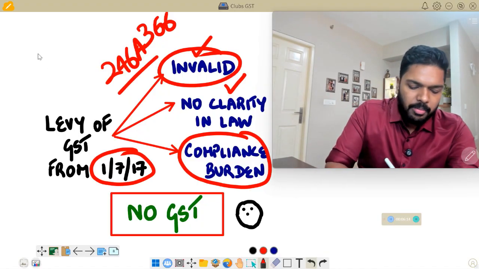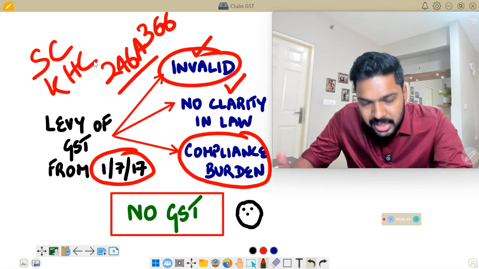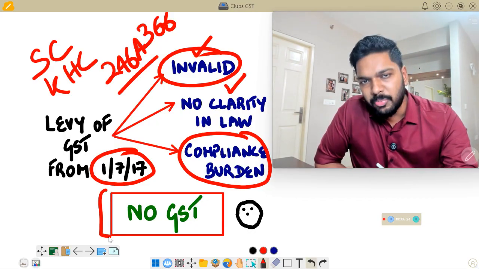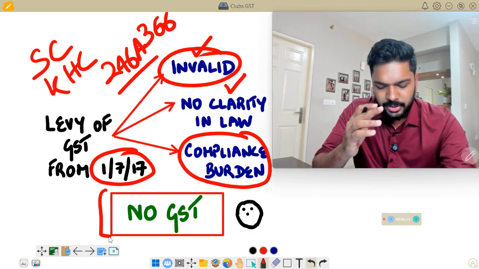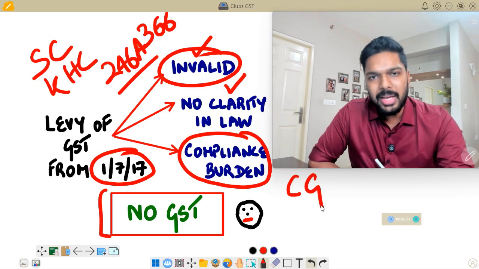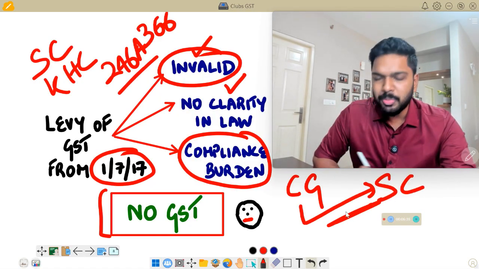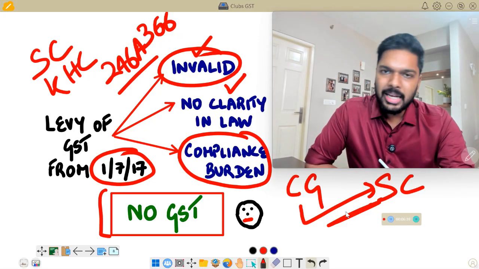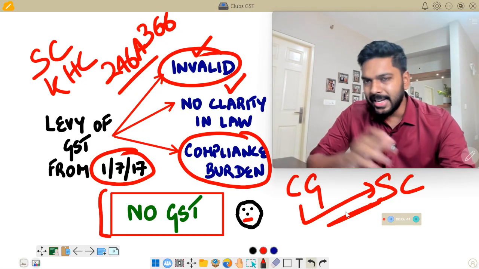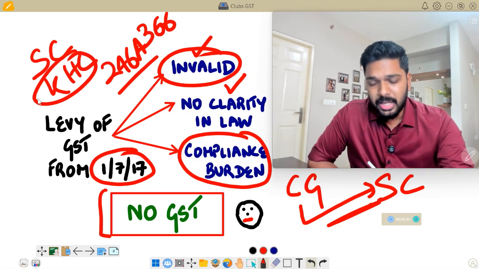So as of now, because of the Supreme Court case and because of the Kerala High Court case, we can confidently say that as of now, there is no GST on supply of services or goods provided by the clubs to its members or the other way around. But the central government has challenged the IMA case of the Kerala High Court and they have filed an appeal to the Supreme Court. As we speak, the Supreme Court is yet to review the entire case, and very soon they will also pass a judgment which could be in favor of or against what the Kerala High Court said. But as of now, it's a good thing.